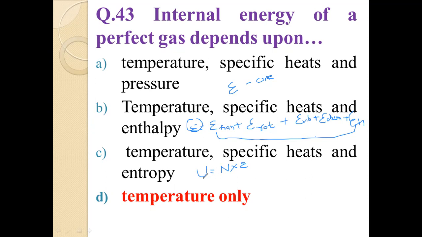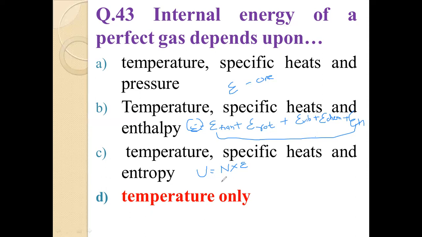Now, for an ideal gas or perfect gas, there are no intermolecular forces of attraction and repulsion, and the internal energy depends only upon the temperature. What is meant by ideal gas or perfect gas, friend?